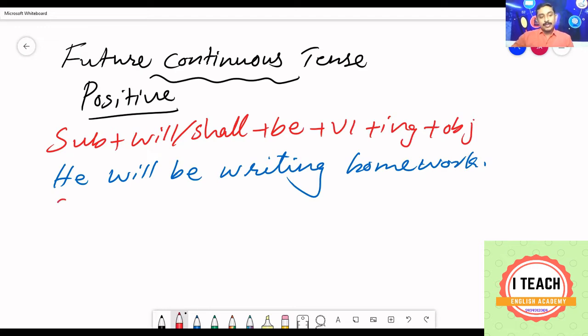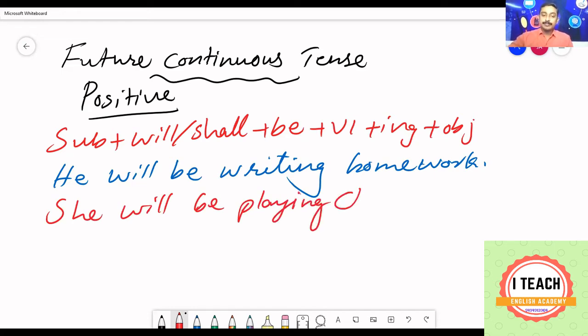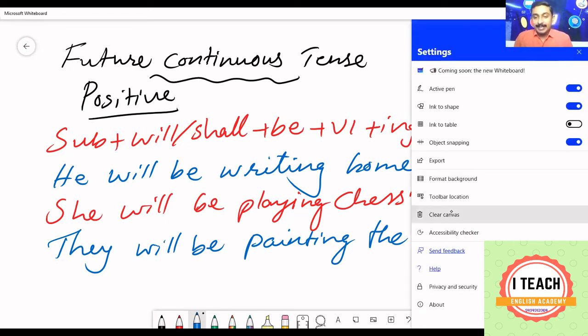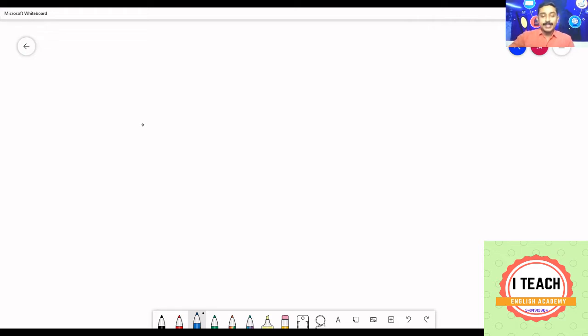Or she will be playing chess. Or they will be painting the wall. They will be painting the wall. They'll be painting the wall. In this manner, you can create positive structure. As you have got habituated to creating negative and interrogative, it is very easy for you. Now let us move on to negative.